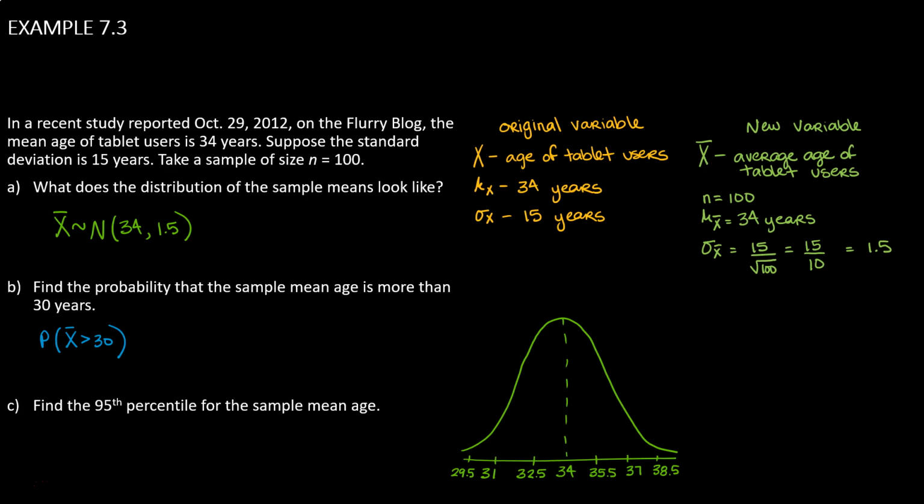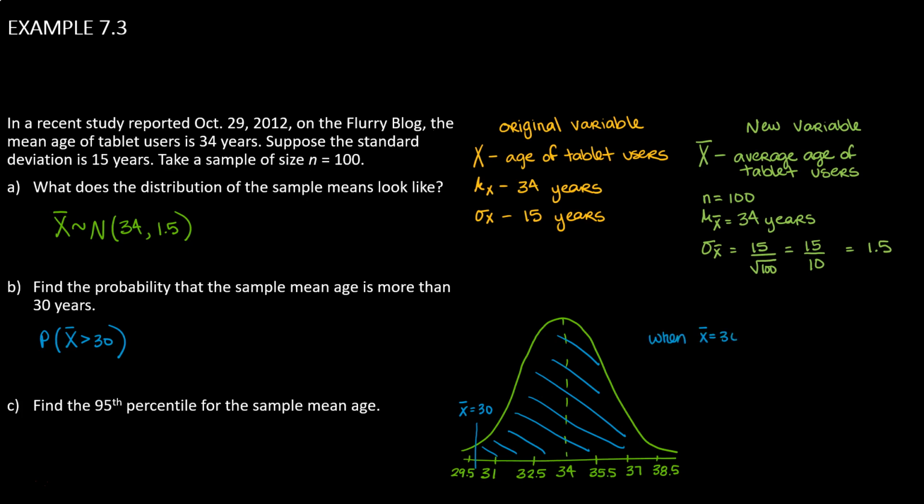I'm looking for the probability that my X bar is above 30. So I find 30 on my drawing, put a vertical line at 30, and that's a sample mean. So that vertical bar represents one of the sample means out of the entire set of the average age of tablet users. Since I'm talking about a sample mean being larger than 30, I want to refer to the area to the right of X bar equals 30. To find that area, I'm going to first calculate some z-scores.